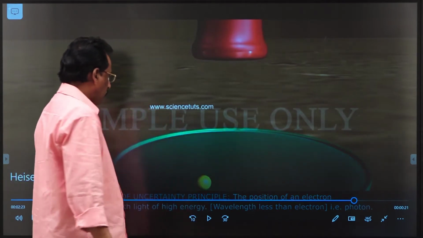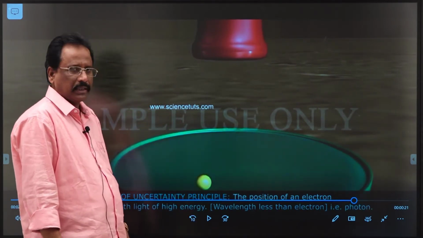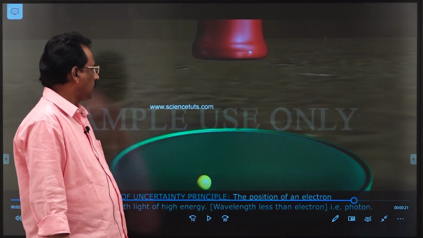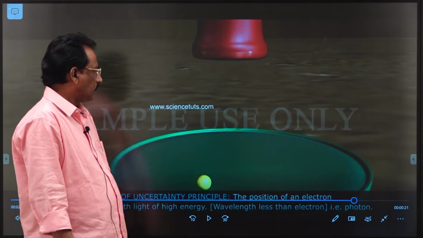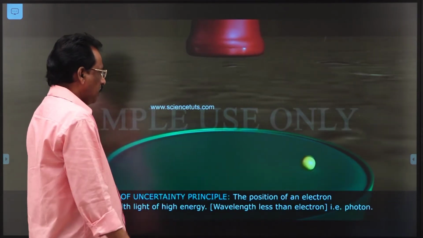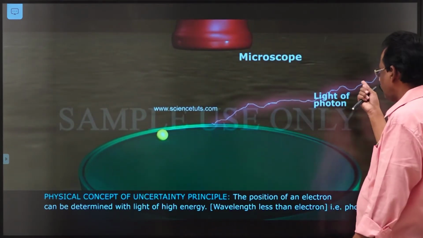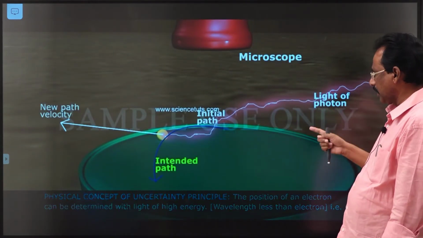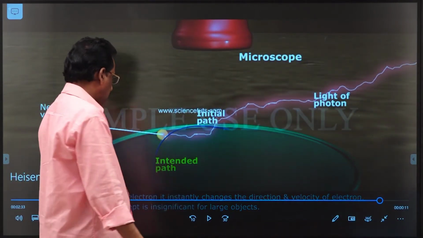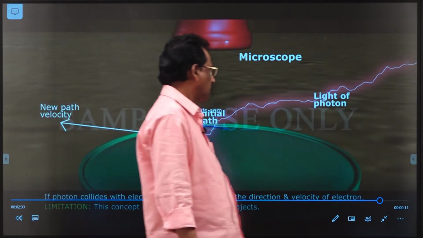If you want to know the exact position of the particle like electron, that can be observed with the help of an electron microscope. If you want to see the position of the particle like electron, the light of photon has energy more than the energy of the electron.